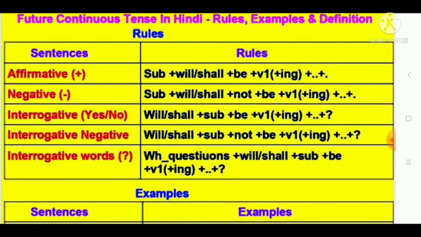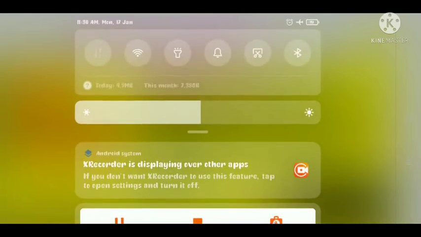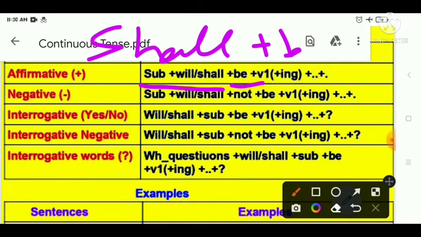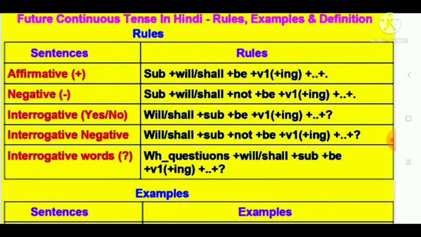So students, you can see the sentence construction of this: subject plus shall or will plus be, as I have told you, so this will be the shall be, will be construction. Subject plus shall or will plus not plus the ing form of the verb.